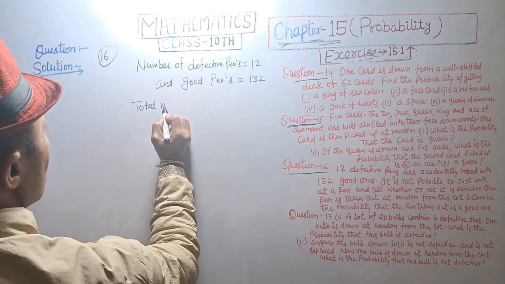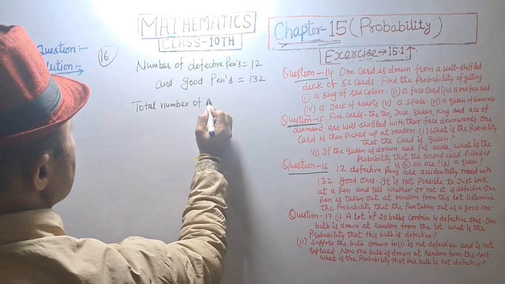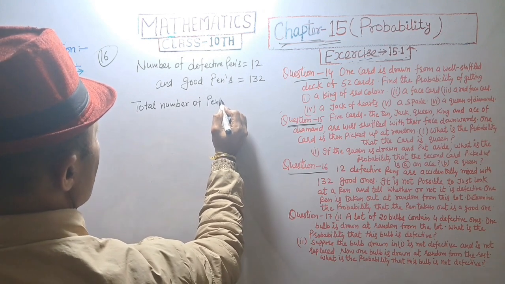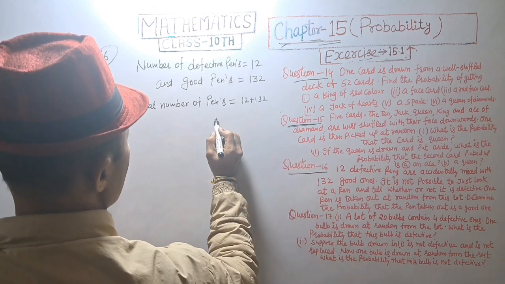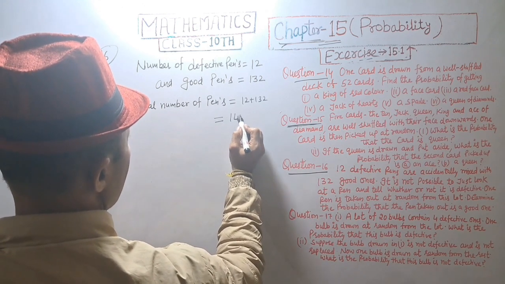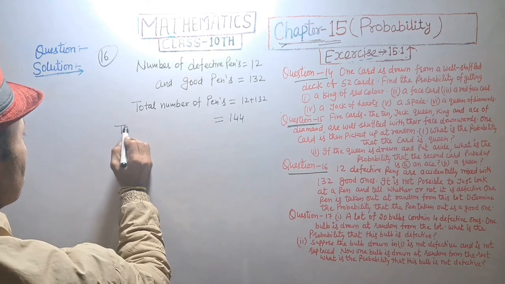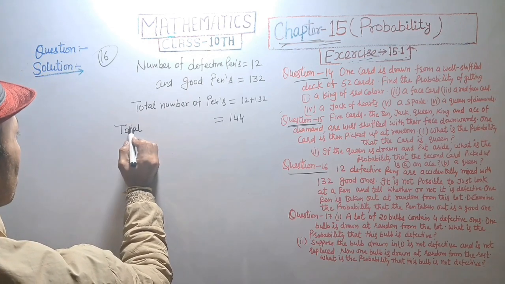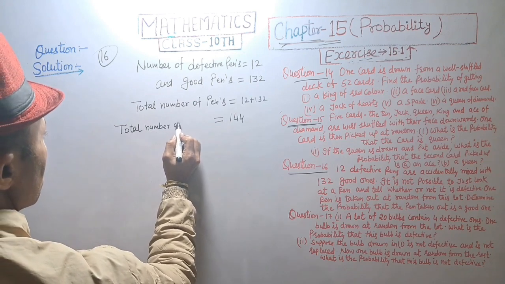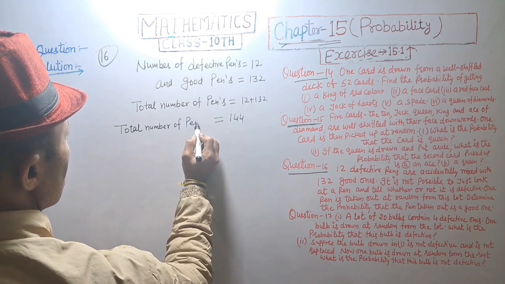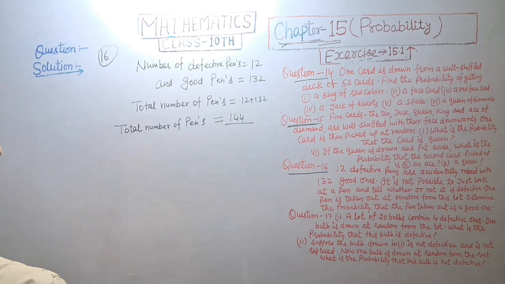Total number of pens is equal to 12 plus 132, that is equal to 144. Total number of pens, that is 144.